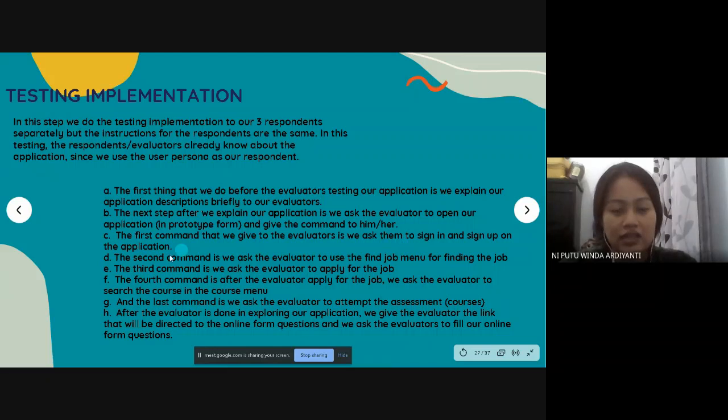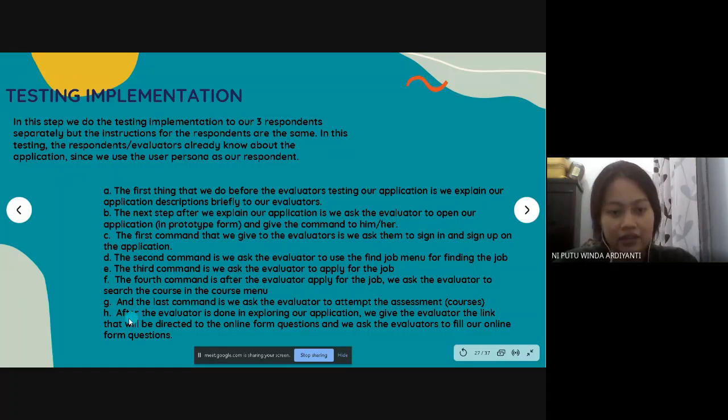on the application. The second command is we ask the evaluator to use the find job menu for finding the job. Then we ask the evaluator to apply for the job. The fourth command is we ask the evaluator to start the course in the course menu. And the last command is we ask the evaluator to attend the assessment or courses.